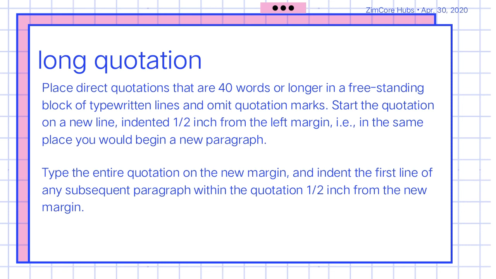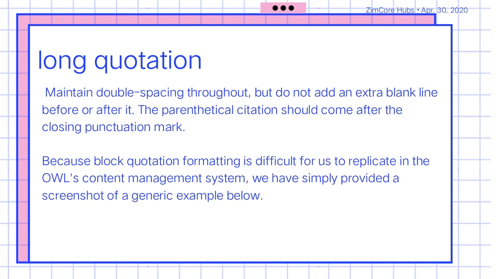For long quotation, place direct quotations that are 40 words or longer in a freestanding block of typewritten lines and omit quotation marks. Start the quotation on a new line indented half-inch from the left margin, in the same place you would begin a new paragraph. Type the entire quotation on the new margin and indent the first line of any subsequent paragraph within the quotation half inch from the new margin. Maintain double spacing throughout but do not add an extra blank line before or after it.